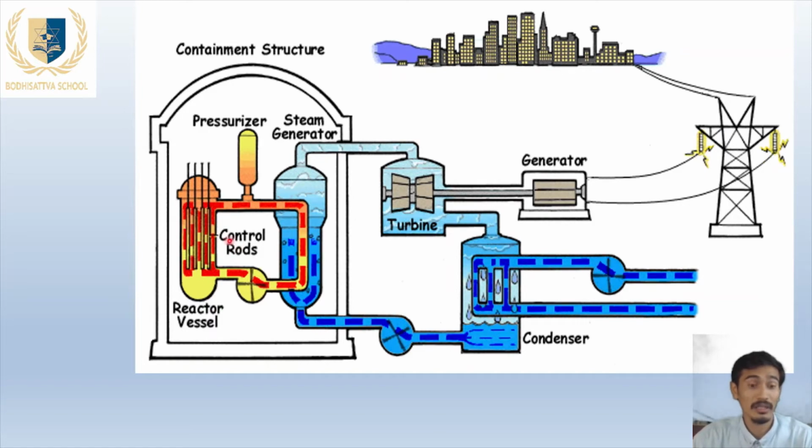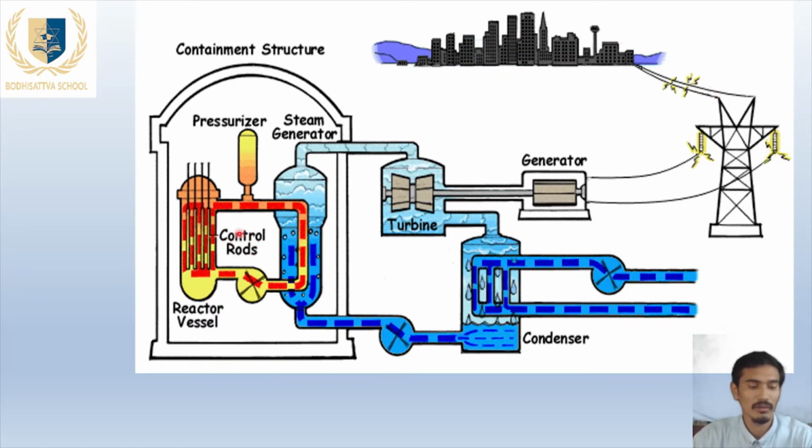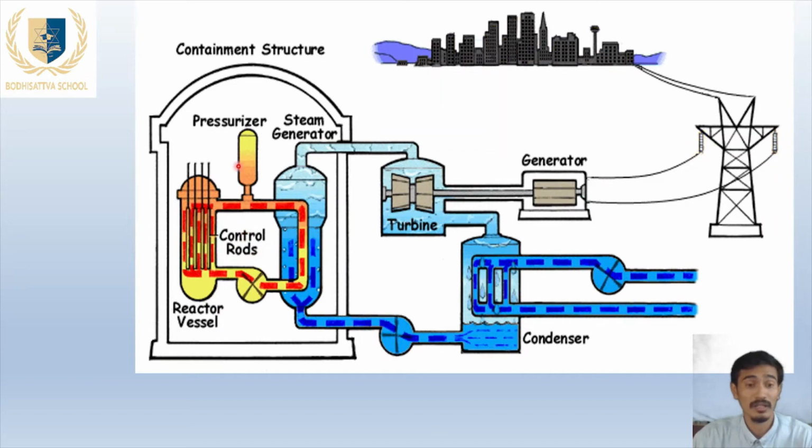The next part is the control unit. The function of the control unit is to control the heat generated in the nuclear reactor vessel. So the control unit will control the generation of the heat. The pressurizer controls the pressure in the nuclear power plant. And here is the steam generator.